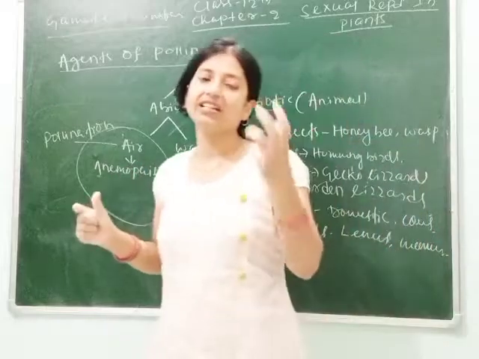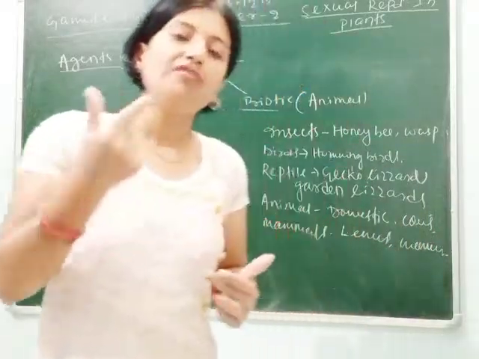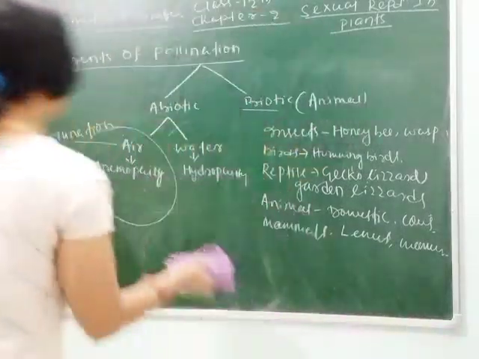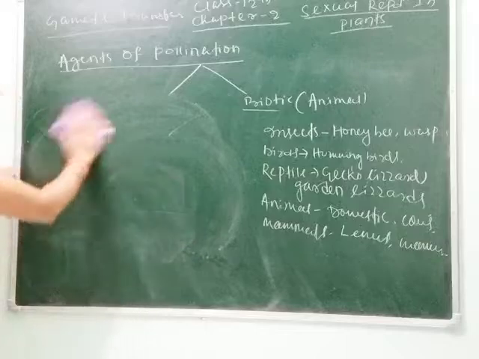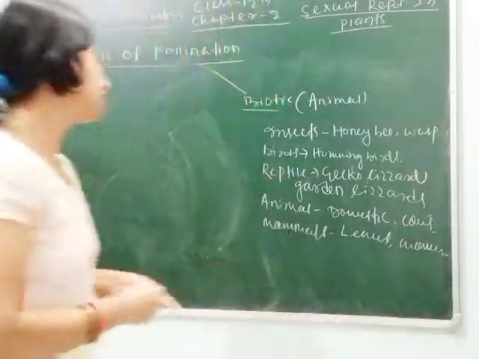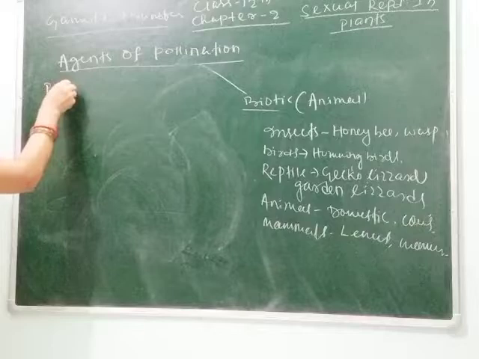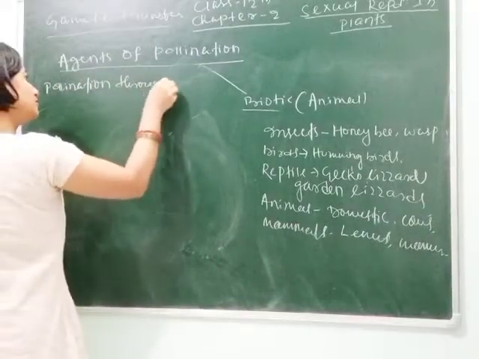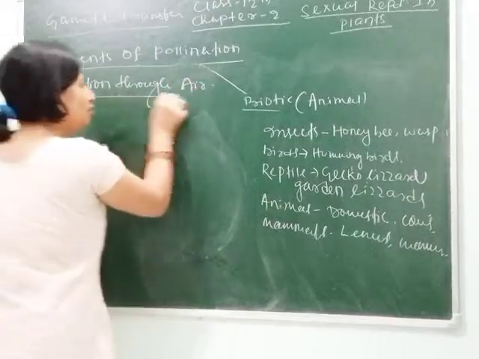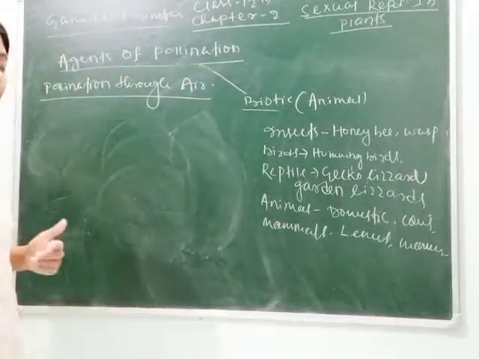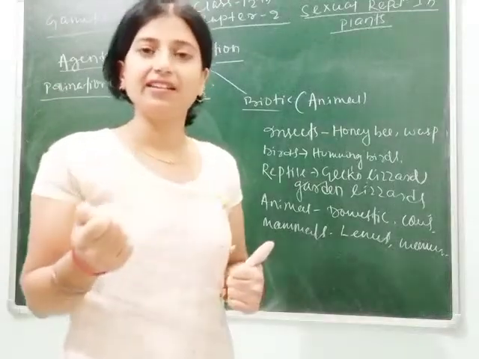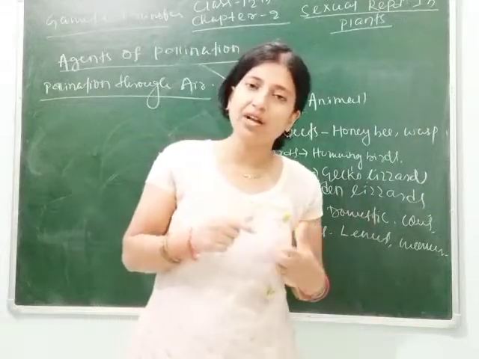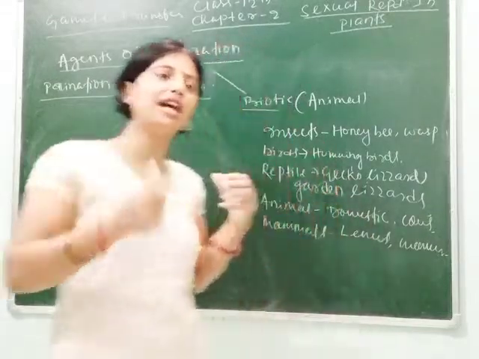So let's see what are the characters of pollen grain, of the male flower and female flower. As the pollinating agent is air, through air current the pollen grains have to move from male part to female part. That's why the pollen grain must be produced large in number.